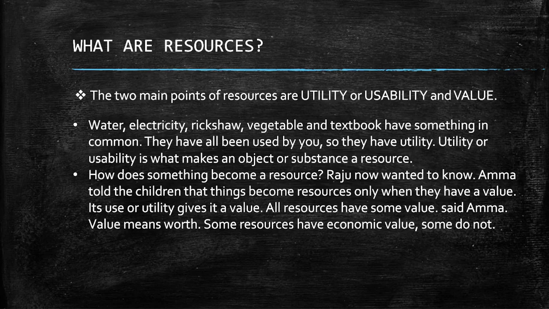Water, electricity, rickshaw, vegetable and textbook have something in common. They have all been used by you. So they have utility. Utility or usability is what makes an object or substance a resource. If there is no utility or usability in the substance, it would not be called a resource.